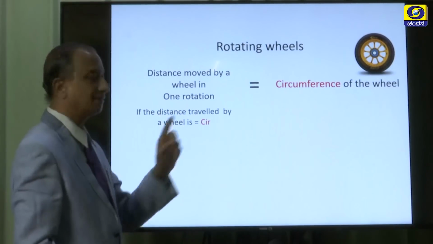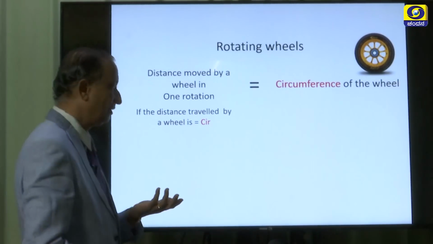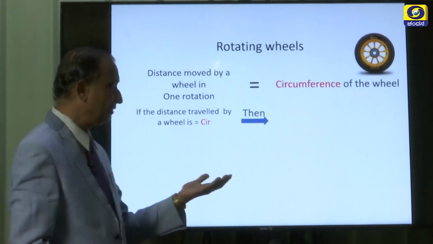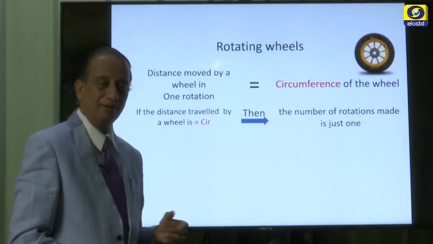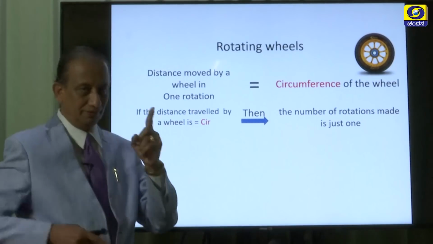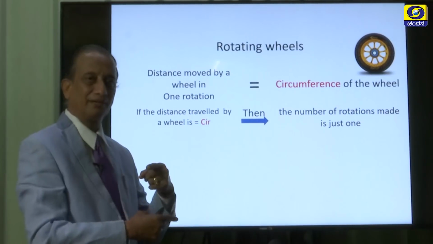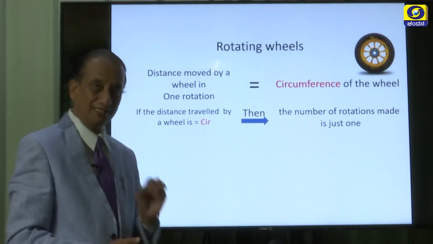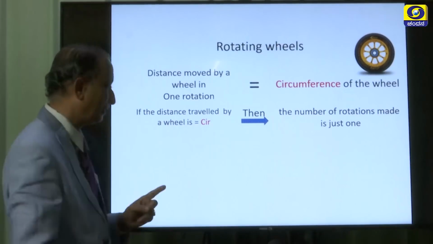If the distance travelled by a wheel is exactly equal to its circumference, then we can say that the number of rotations it has made is just 1.